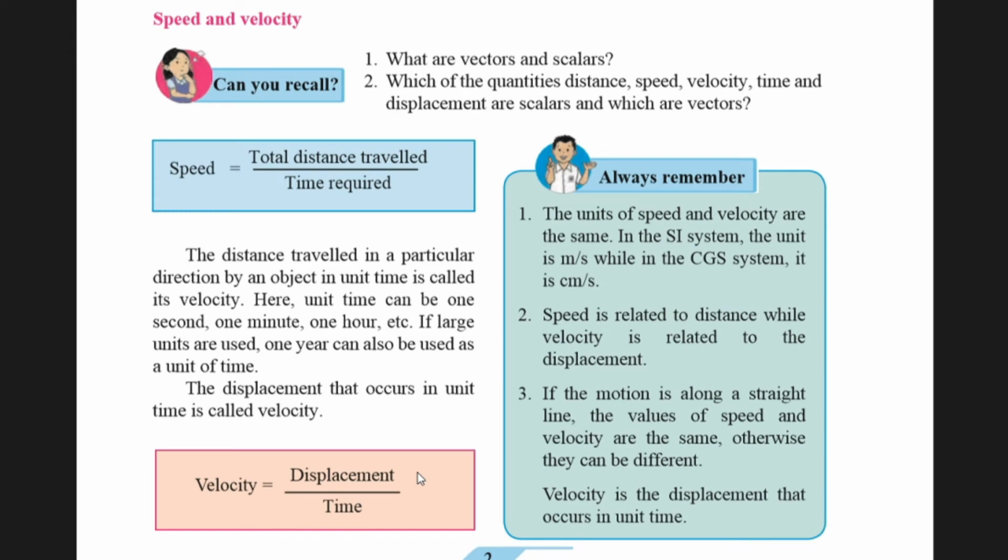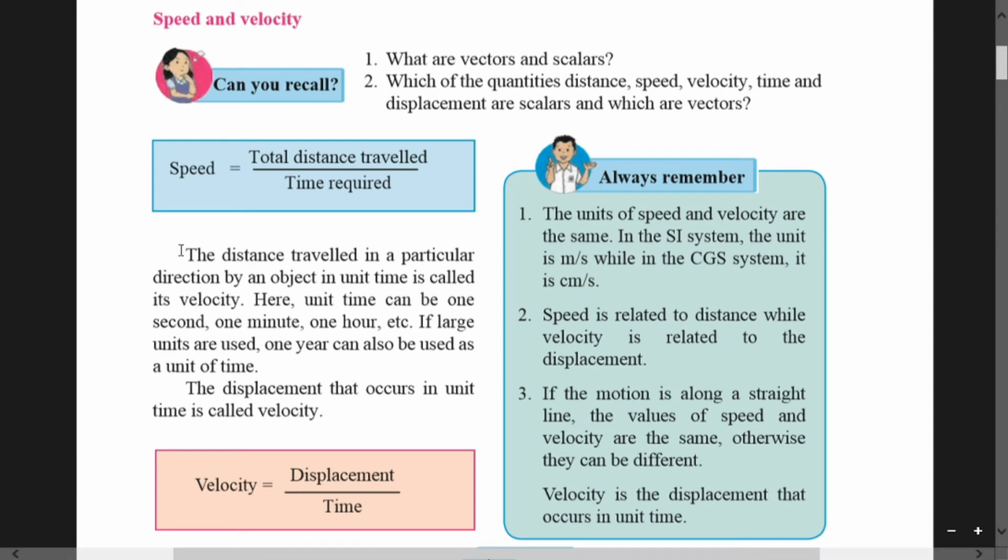Now in case of speed, the formula which we saw last year also, speed is equal to total distance travelled by time required. And the formula for velocity is displacement by time. So speed is related to distance and velocity is related to displacement. The units of speed and velocity are the same.